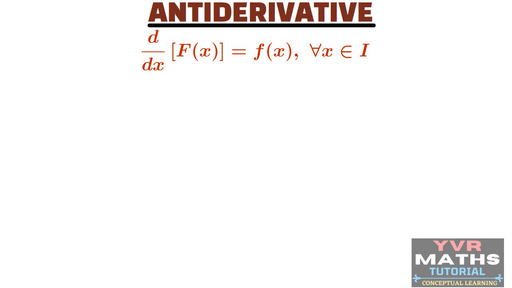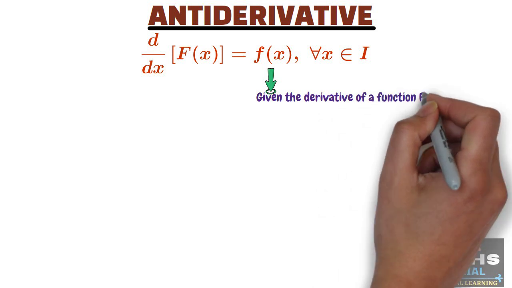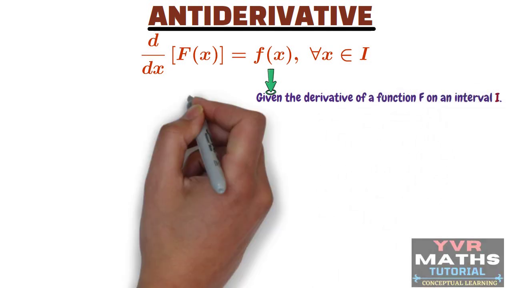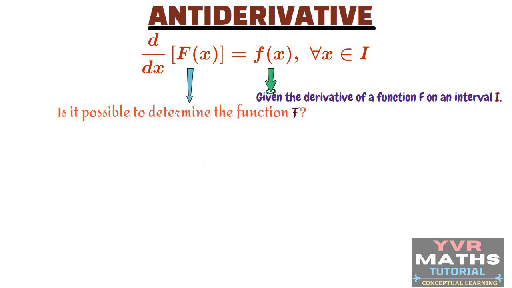Now, after observing this equation, some questions will arise naturally. So what are the questions? If you observe here, the derivative of capital F of x is small f of x. Suppose given the derivative of a function capital F on an interval I, then my first question is: is it possible to determine the function F? If it is possible, is it unique or infinite?